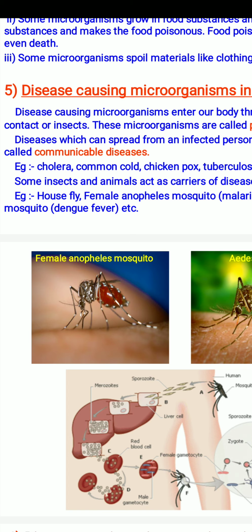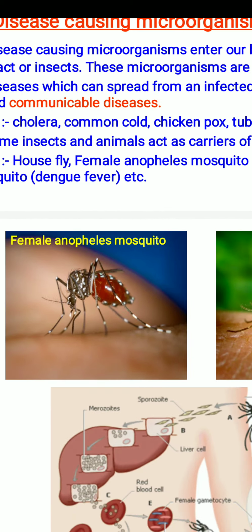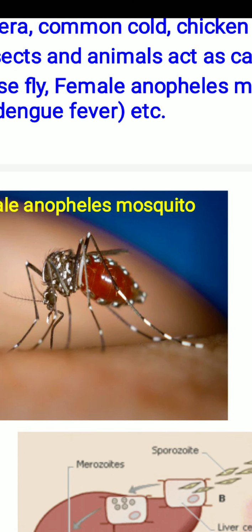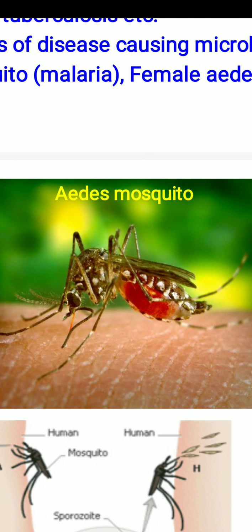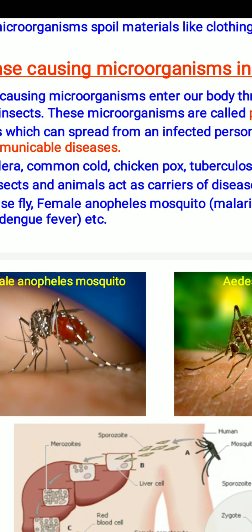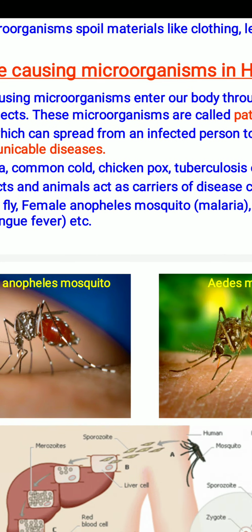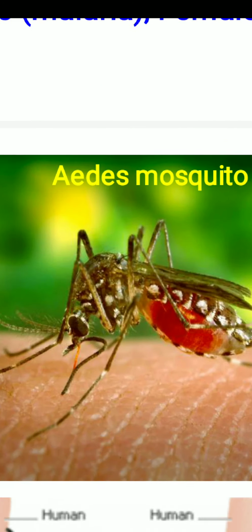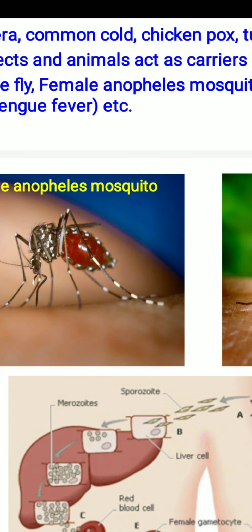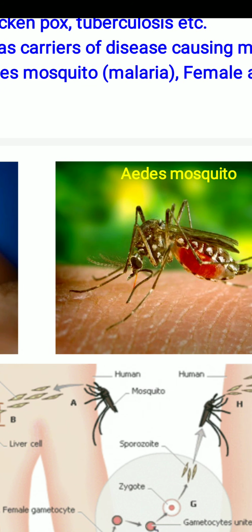You will see the diagram of the female Anopheles mosquito. Aedes mosquito is causing dengue fever. You know the dengue fever. You will see a difference between the posture of the female Anopheles and the dengue causing Aedes mosquito.